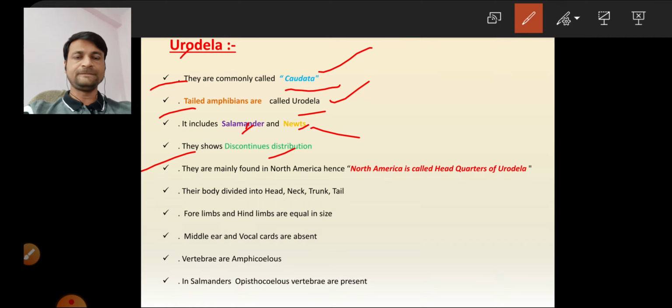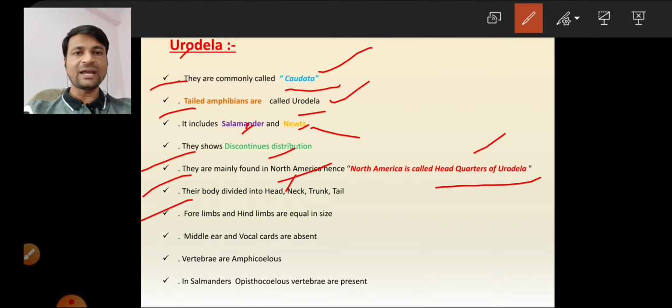Next, where are Urodelans found? They are mainly found in North America. Urodelan species are found only in North America, so North America is the headquarters of the Urodela. Their body is divided into head, neck, trunk and tail, four parts. Generally, a frog's body is divided into two parts: head and trunk.